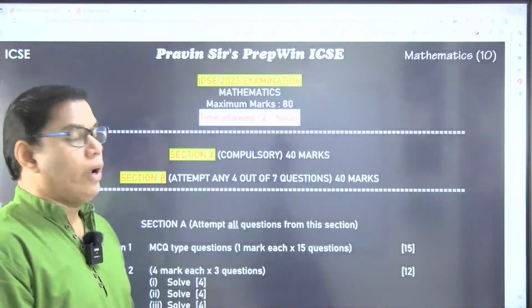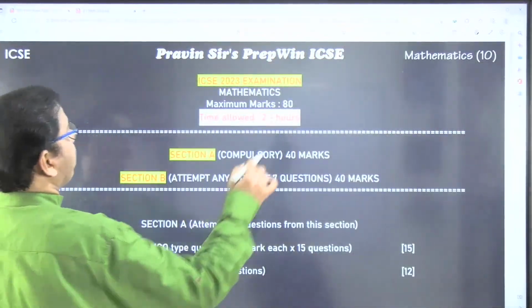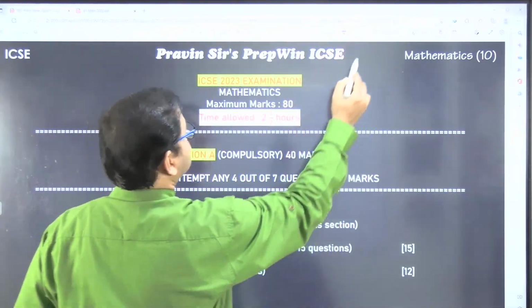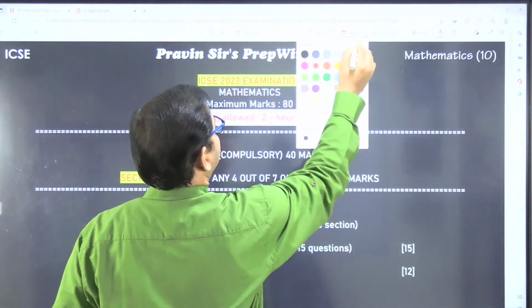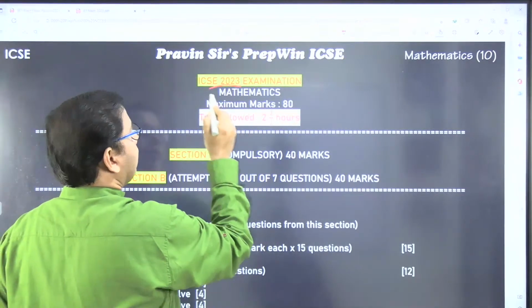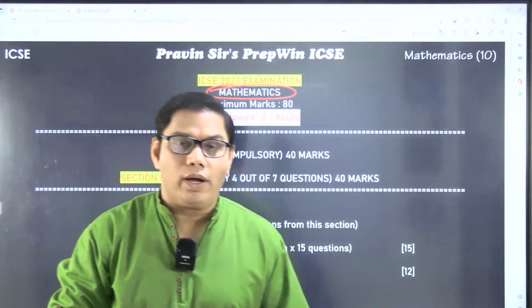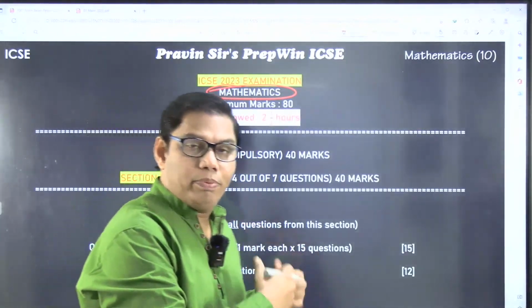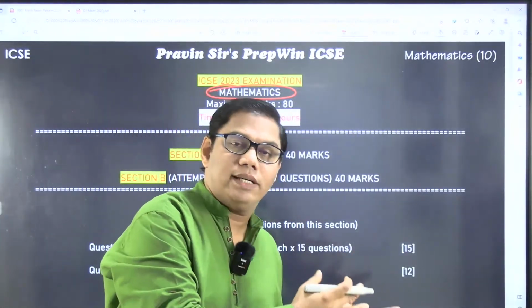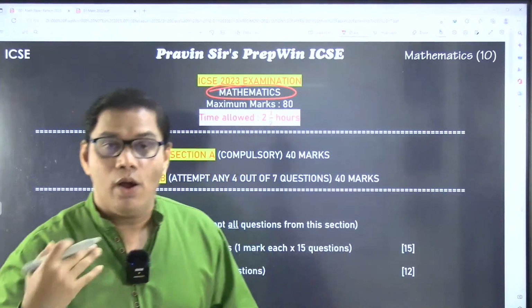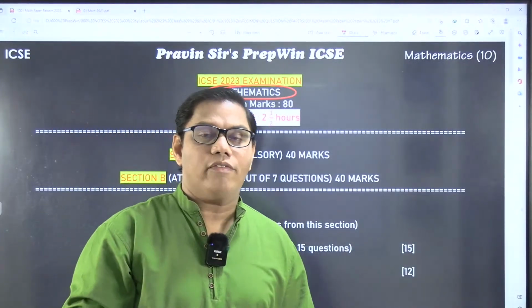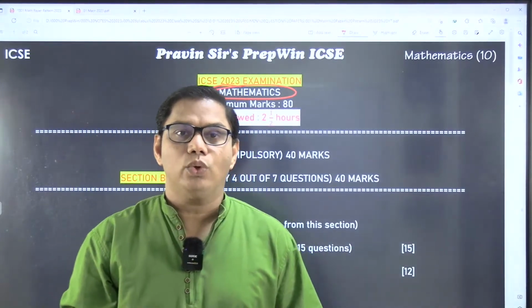So today I am going to discuss this paper, about the subject maths. I'm not going to waste my time talking about what was there previously, what your seniors had in the examination, what your juniors are going to have, because you have nothing to do with that.